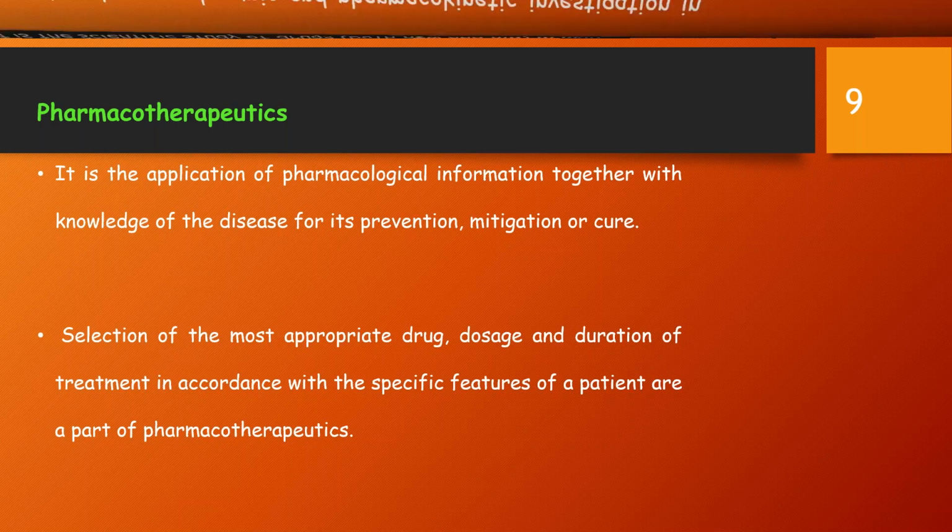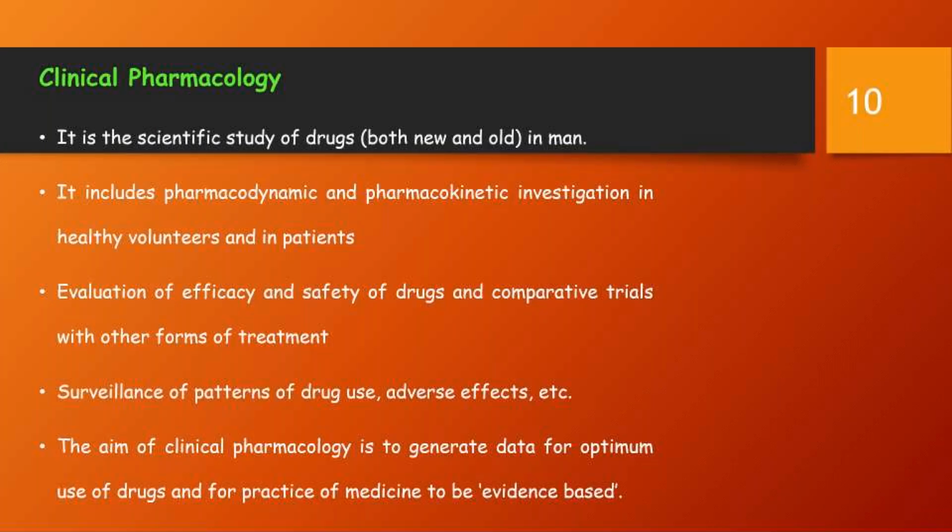Clinical pharmacology. It is the scientific study of drugs, both new and old ones, in human beings. It mainly includes the pharmacodynamic and pharmacokinetic investigation in healthy volunteers and in patients. Evaluation of efficacy and safety of drugs and comparative trials with other forms of treatment. Surveillance of patterns of drug use, adverse effects, etc., are dealt with under clinical pharmacology. The aim of this is to generate data for use of drugs and for practice of medicine to be evidence based.